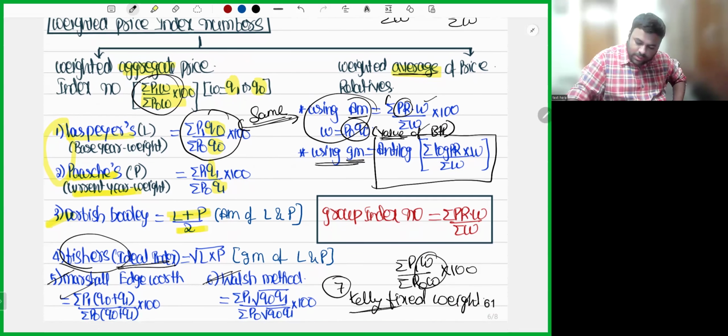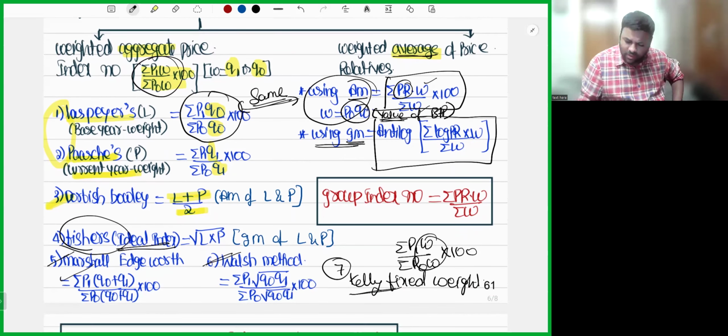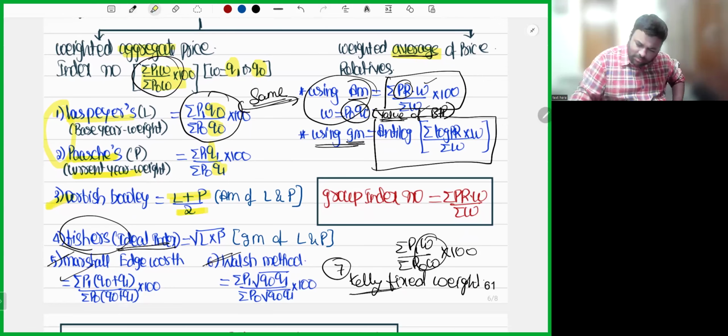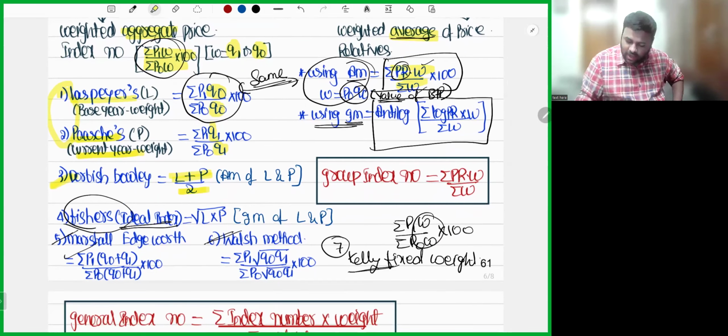So either you can use this one, or you can directly use the Laspeyres formula, you will get the same answer. Using geometric mean, we need not do anything. Now this formula, what we have, summation of price relatives into weights divided by summation of weights, has one more name. It's also called the group index number. Even the group index number formula is the same: summation of price relatives into weights by sum of weights.